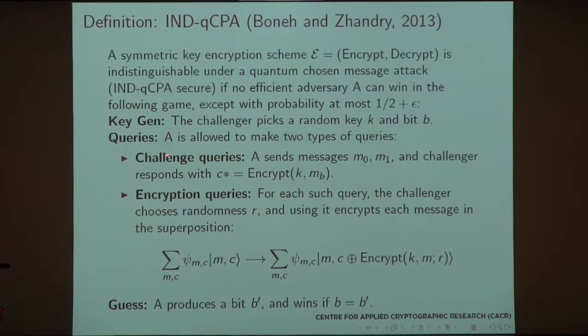We have the adversary who does the querying, and we have the standard bit b, which has been picked by the challenger, and the encryption of the challenge message happens classically this way, but the actual encryption queries are done quantumly. So once we feed in a message in quantum superposition, we get the encryption in the corresponding quantum superposition, and the goal of the adversary is again to guess the bit b of the challenge message.